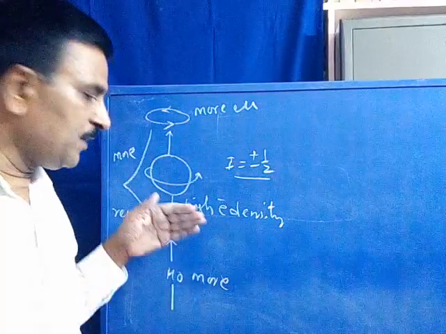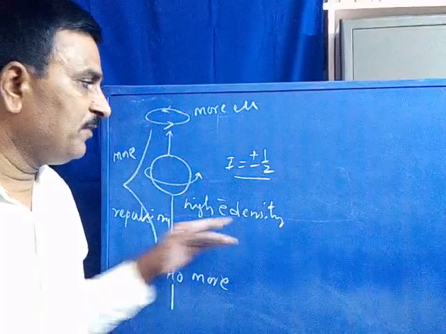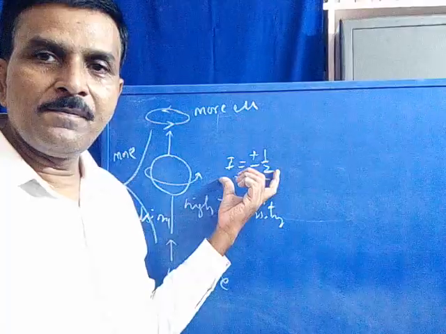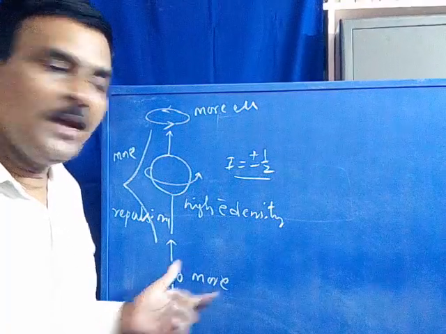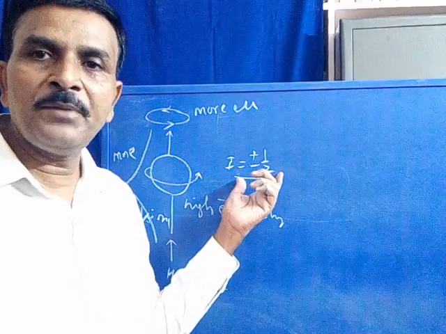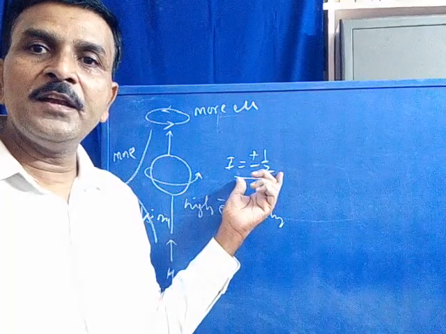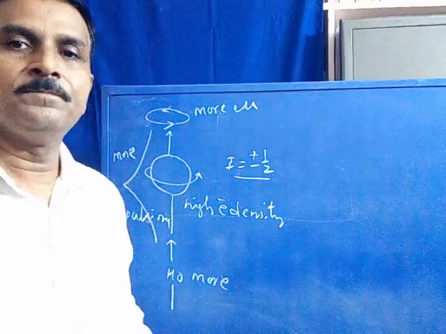Without the repulsion, that means before application of external magnetic field, the degenerated energy state remains degenerated. When we apply a certain amount of external magnetic field, it is split into energy levels that we observed in the principle. So the degenerated energy state is split into energy levels because of the application of external magnetic field.